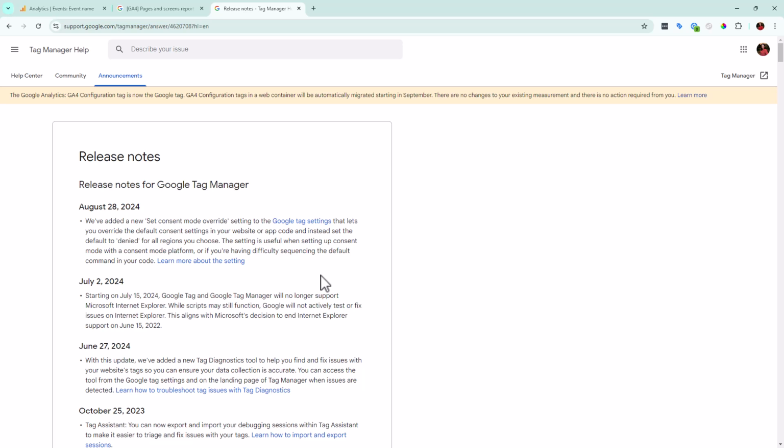So I would just make sure that everyone who has access to Tag Manager understands what the privacy policy is, and if there is any sort of, why do you need to do this? Are you allowed to do this? Every privacy policy is going to be slightly different, and obviously the different countries and stuff. So just be aware that there's this thing that can allow you to override this.